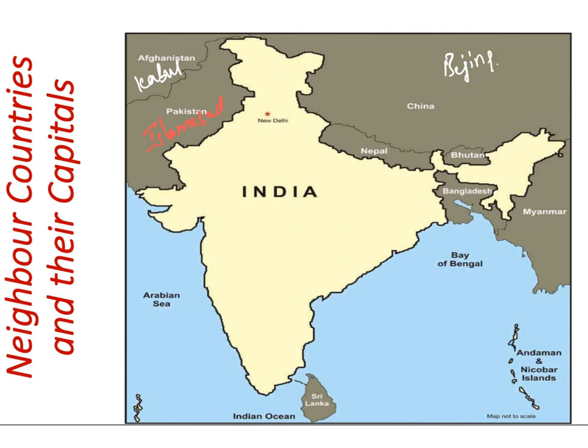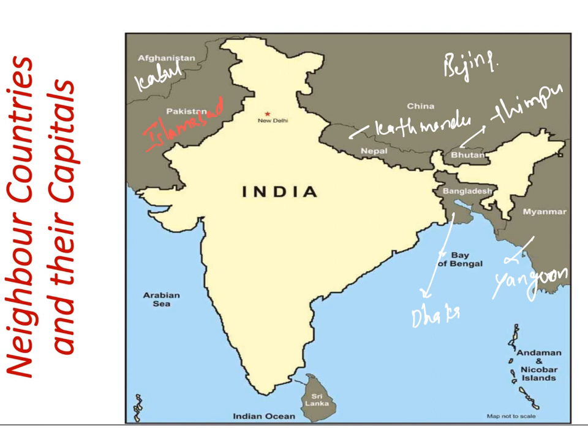The capital of Nepal is Kathmandu. The capital of Bhutan is Thimphu. The capital of Bangladesh is Dhaka. The capital of Myanmar is Yangon.